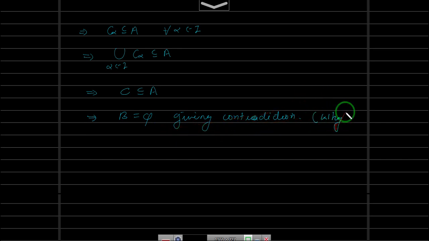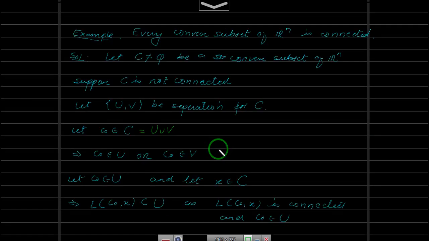Even in the last proof I asked you why it is a contradiction. We got the contradiction because we assumed that C is not connected, and if C is not connected, it has a separation. By using that separation, we got a contradiction. So C is connected.